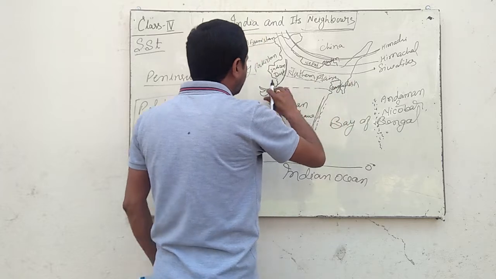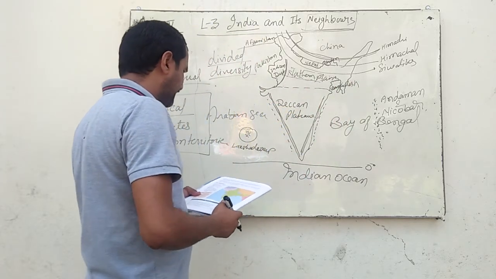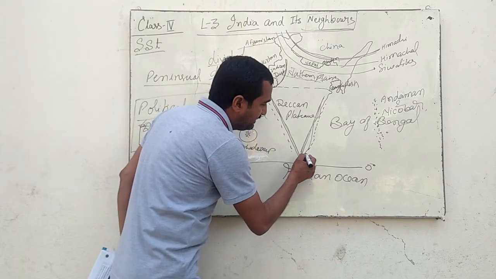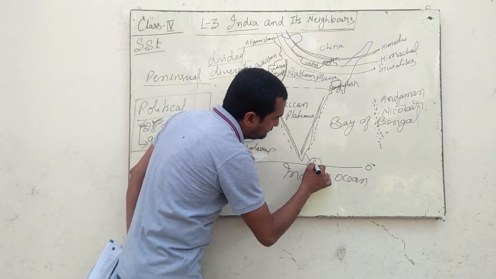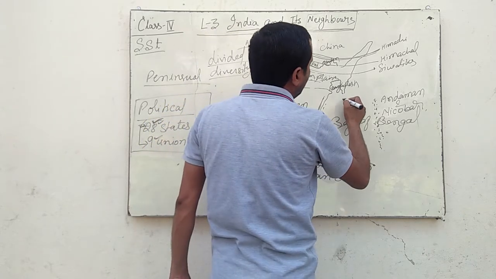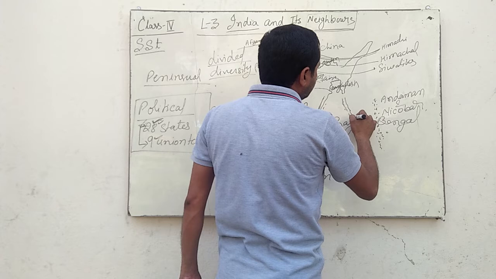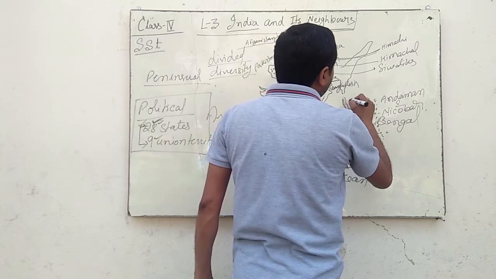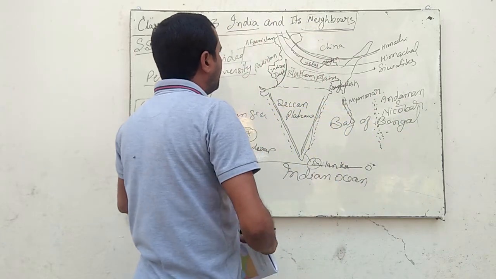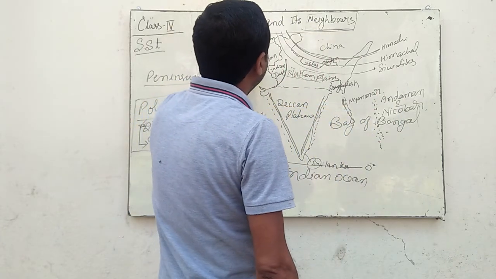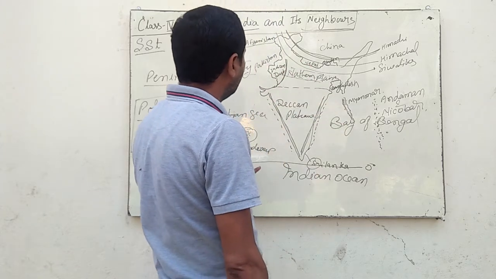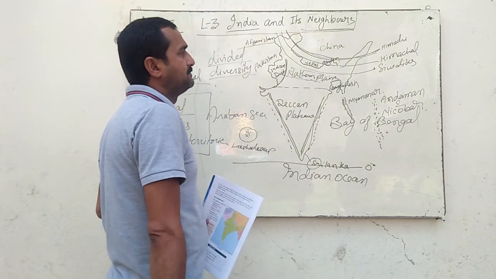So all these small countries that border India are called our neighbors. And one is here, that is Sri Lanka. And here, if we move towards this part, then it is Myanmar. So all these countries, Pakistan, Afghanistan, China, Nepal, Bhutan, Bangladesh, Myanmar, Sri Lanka, are called the neighbors of India.